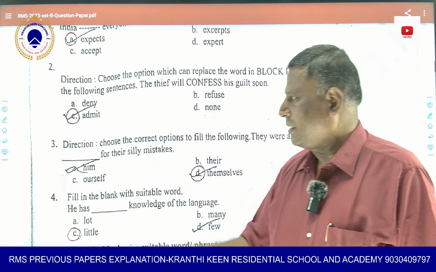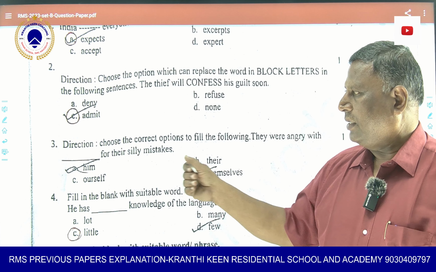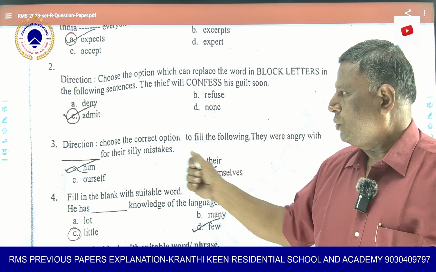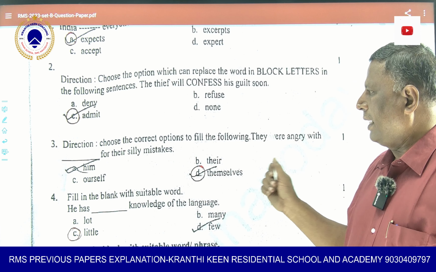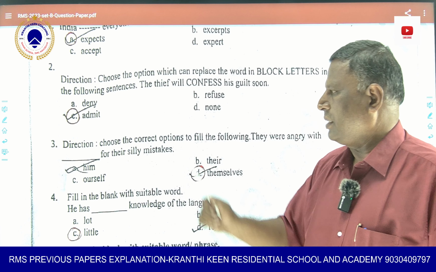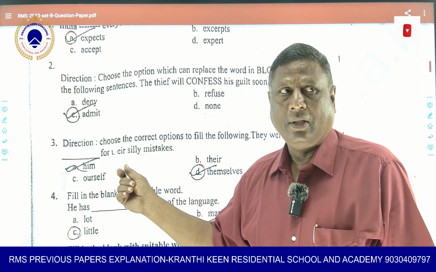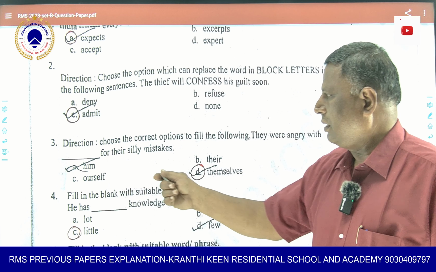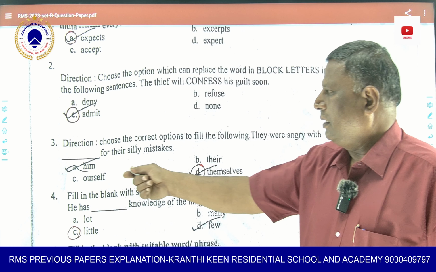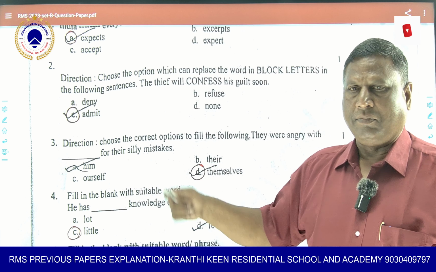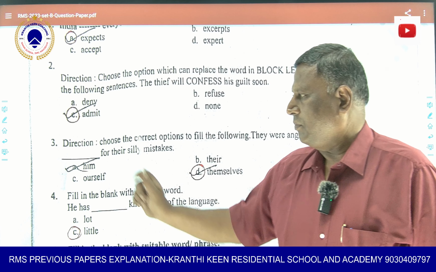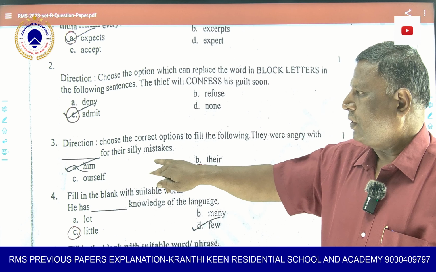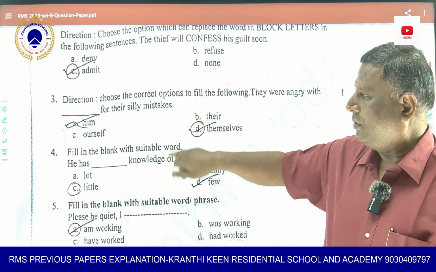Then again, one more direction is given. Whenever a direction is given, read the whole sentence. Choose the correct option to fill the following. They were angry with dash for the silly mistakes. Here it is asking fill in the blanks. They were angry with dash for the silly mistakes. The answer means themselves. So they were angry with themselves for the silly mistakes.